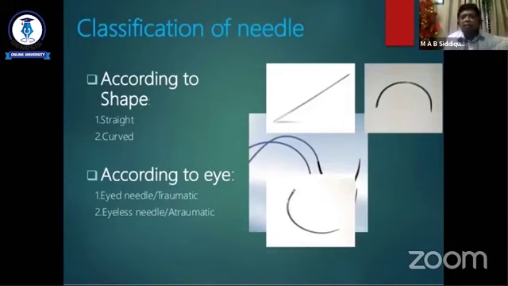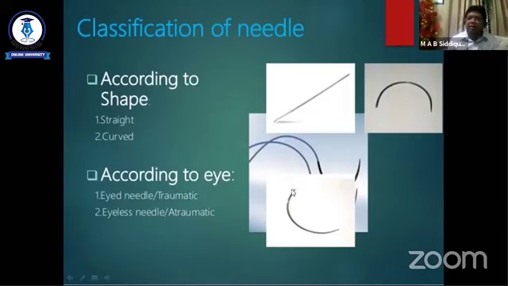And the needle, according to classification of the needle according to shape, may be straight or it may be curved. According to the eye, it is an eyed needle or an eyeless needle.